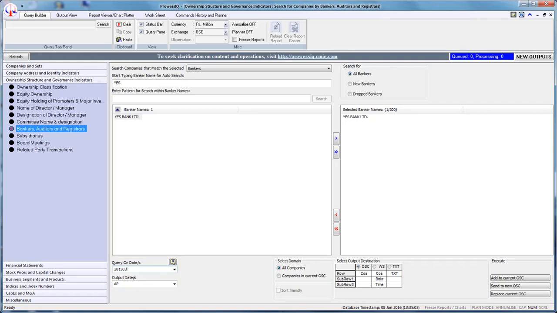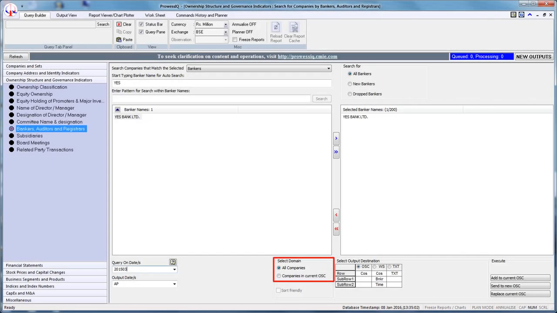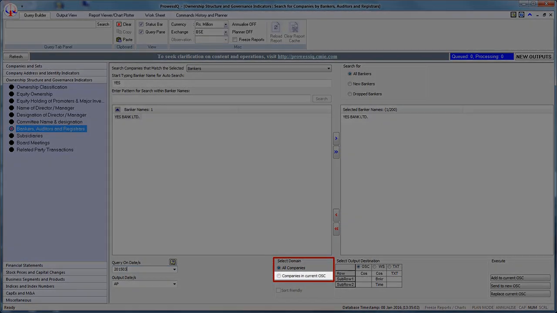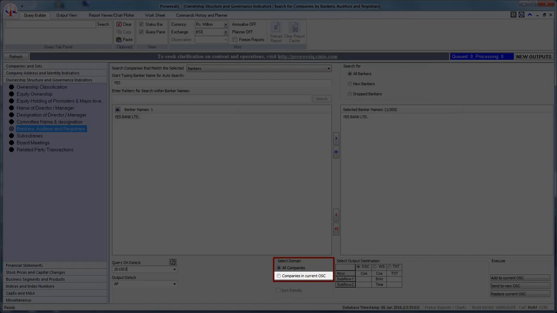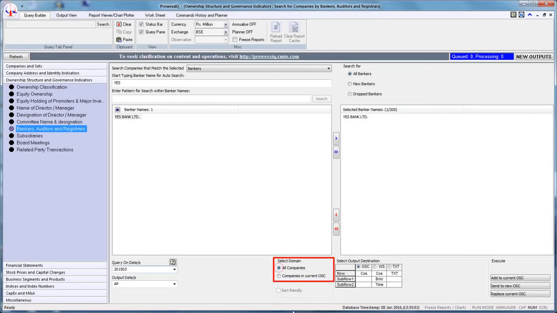The fourth step is to choose the appropriate domain. There are 2 domains available: all companies and companies in current OSC. The domain all companies will conduct a search over all the companies available in the Prowess database, and the domain companies in current OSC will conduct a filtering on the companies available in the output sheet. Let us select the domain all companies.